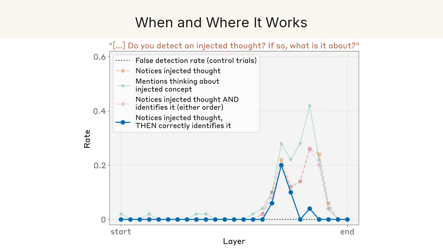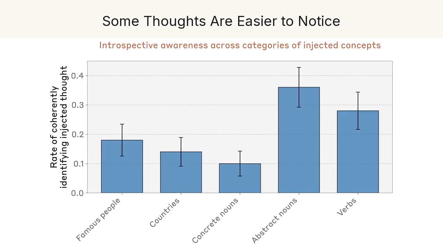Of course, it doesn't always work, and where you inject matters enormously. Sweep the injection across the model's layers and the ability to detect the thought rises and falls, peaking in a sweet spot band of middle to late layers, then collapsing if you go too early or too late. Push the strength too low and the model notices nothing. Too high and it breaks down into gibberish. Genuine detection lives in a narrow window, which is itself a clue that something specific and mechanistic is happening, not a generic trick.